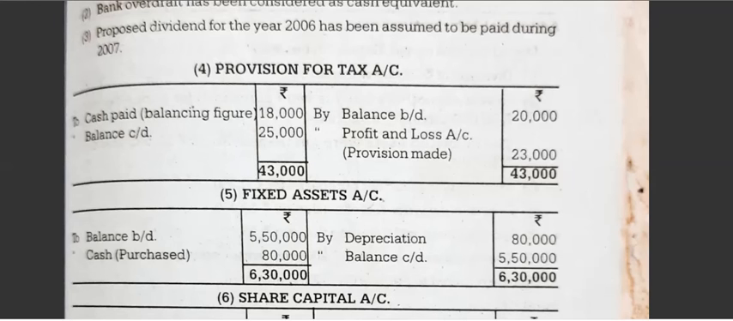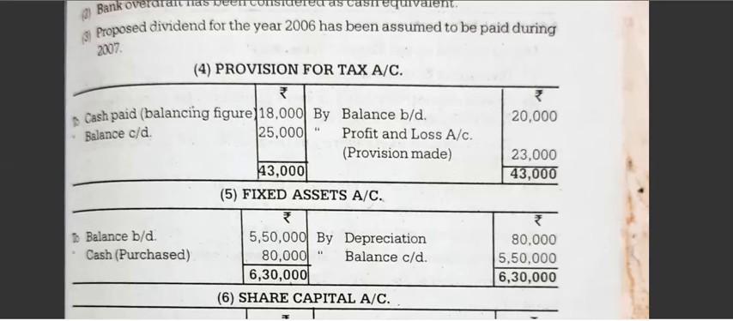Now total 6,30,000, both sides total 6,30,000. To cash means purchased, fixed asset purchase, that is 80,000. So it will come under investing activities.